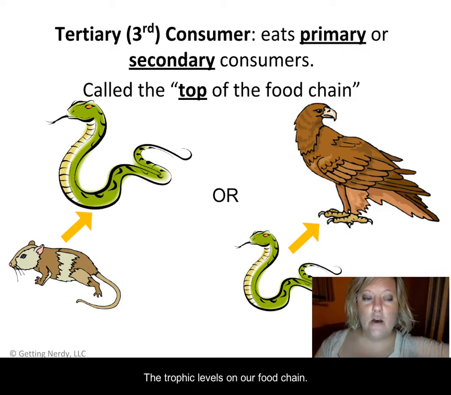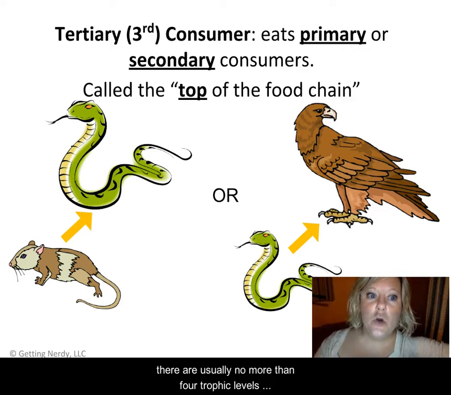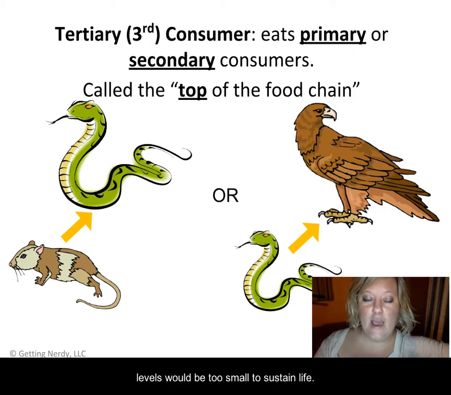The trophic levels on our food chain stop here, but they can continue on to quaternary consumers. However, there are usually no more than 4 trophic levels because the amount of available energy at these levels would be too small to sustain life.